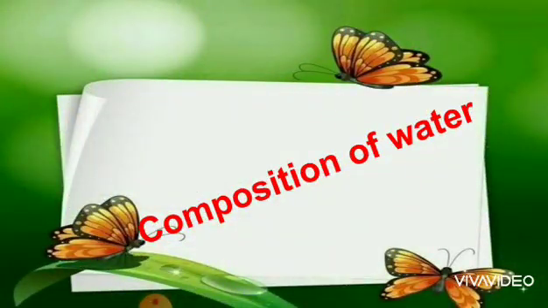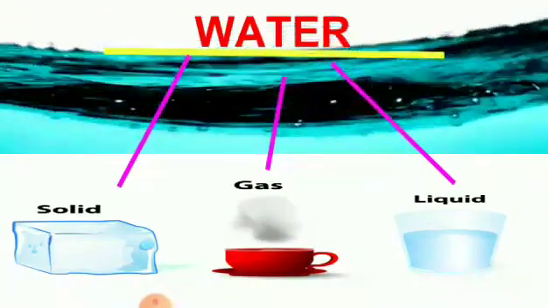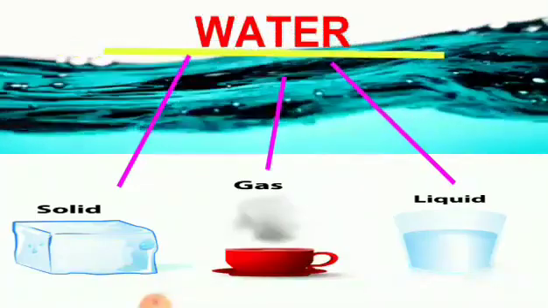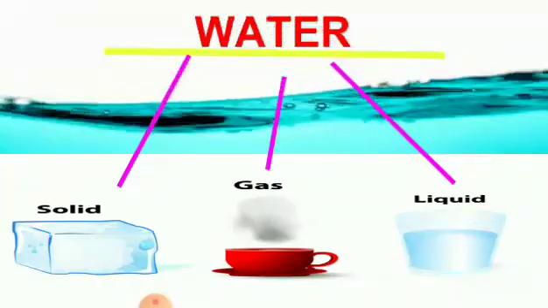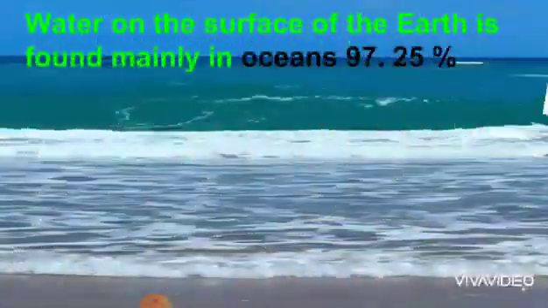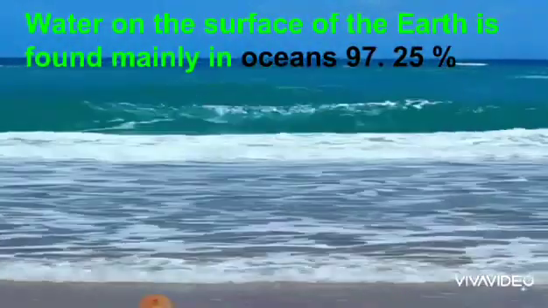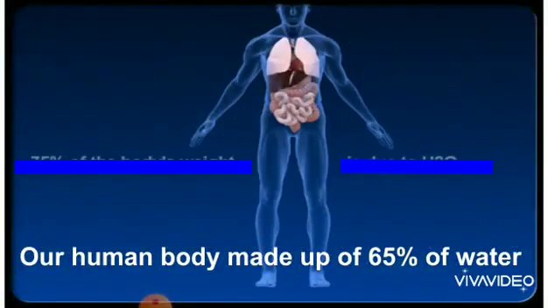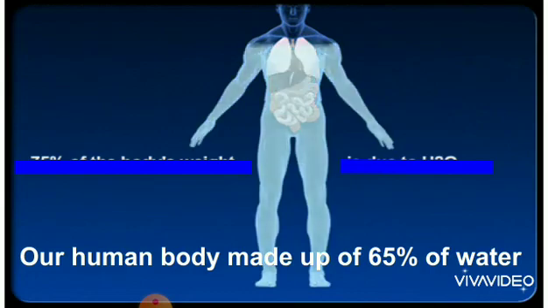Composition of water. Three-fourths of our planet Earth is filled with water. Water exists in three states. What are they? Solid, gas, liquid. Right? Water on the surface of the earth is found mainly in the ocean, 97.25%. Our body is made up of 65% water, but it is not apparent.